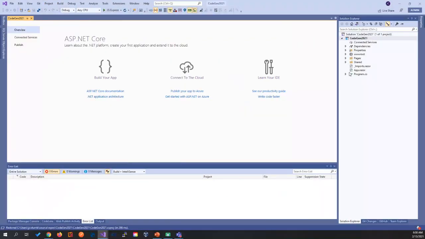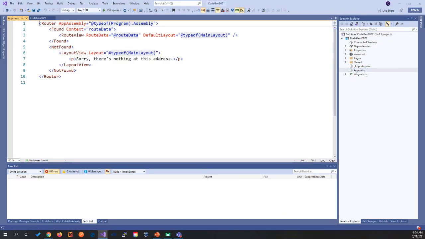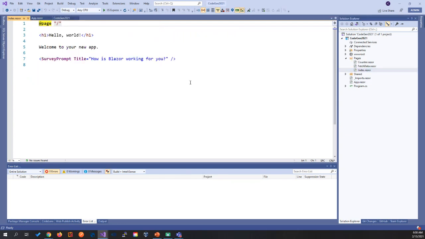Okay, so if we see here, we have again our app Blazor, that is our main component. This is the first one that is actually loading all our application, and it has a router component. This component is not defined by us. This is coming out of the box from the Blazor framework, and here it routes to the right place. It will say, okay, if the component that you are asking for is in our file structure, we're going to send you to that one. If it's not found, we're going to say, hey, there is nothing at this address. If we go again to the index, right here, we just have a simple component, the solver component, and just an HTML tag. And let's run it.